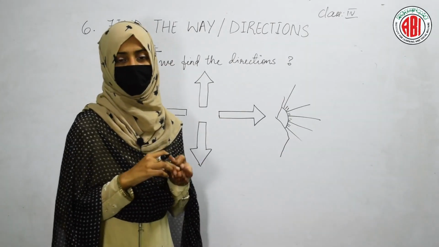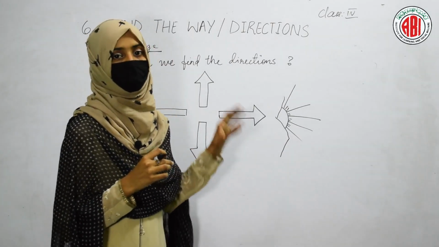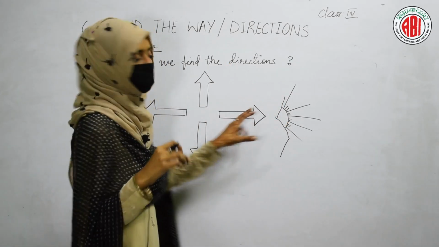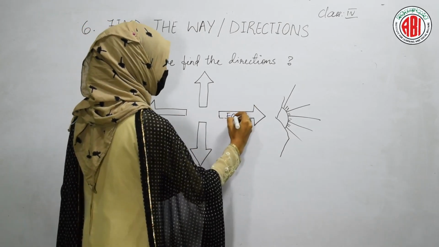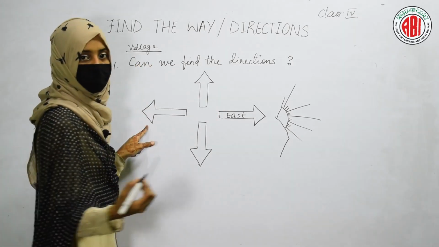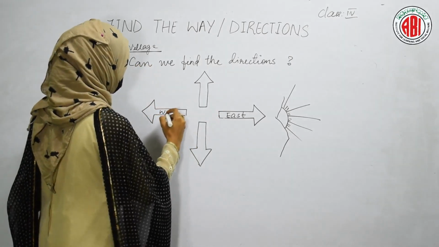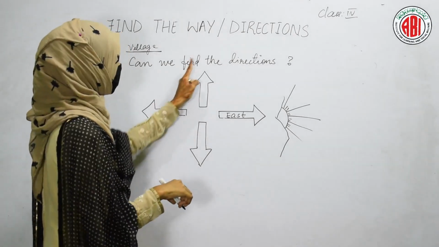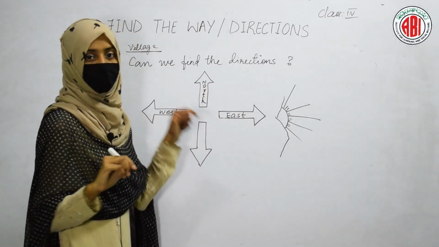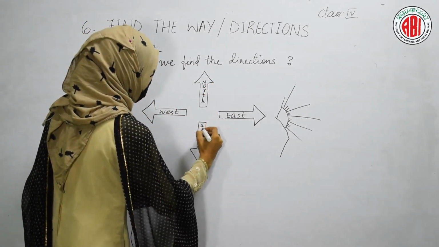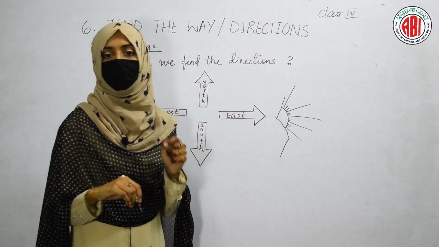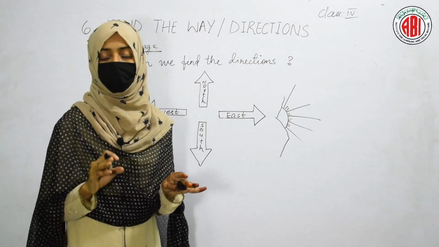Let us see this diagram to understand more clearly about the different directions. So here is the sun. Sun rises in the east. So this one is our east direction. Opposite to that of east, at the back, you will be finding the direction called west. Your left hand side is towards the north side, and your right hand side will always face towards the south direction. In this way, you can easily find the direction of any place.